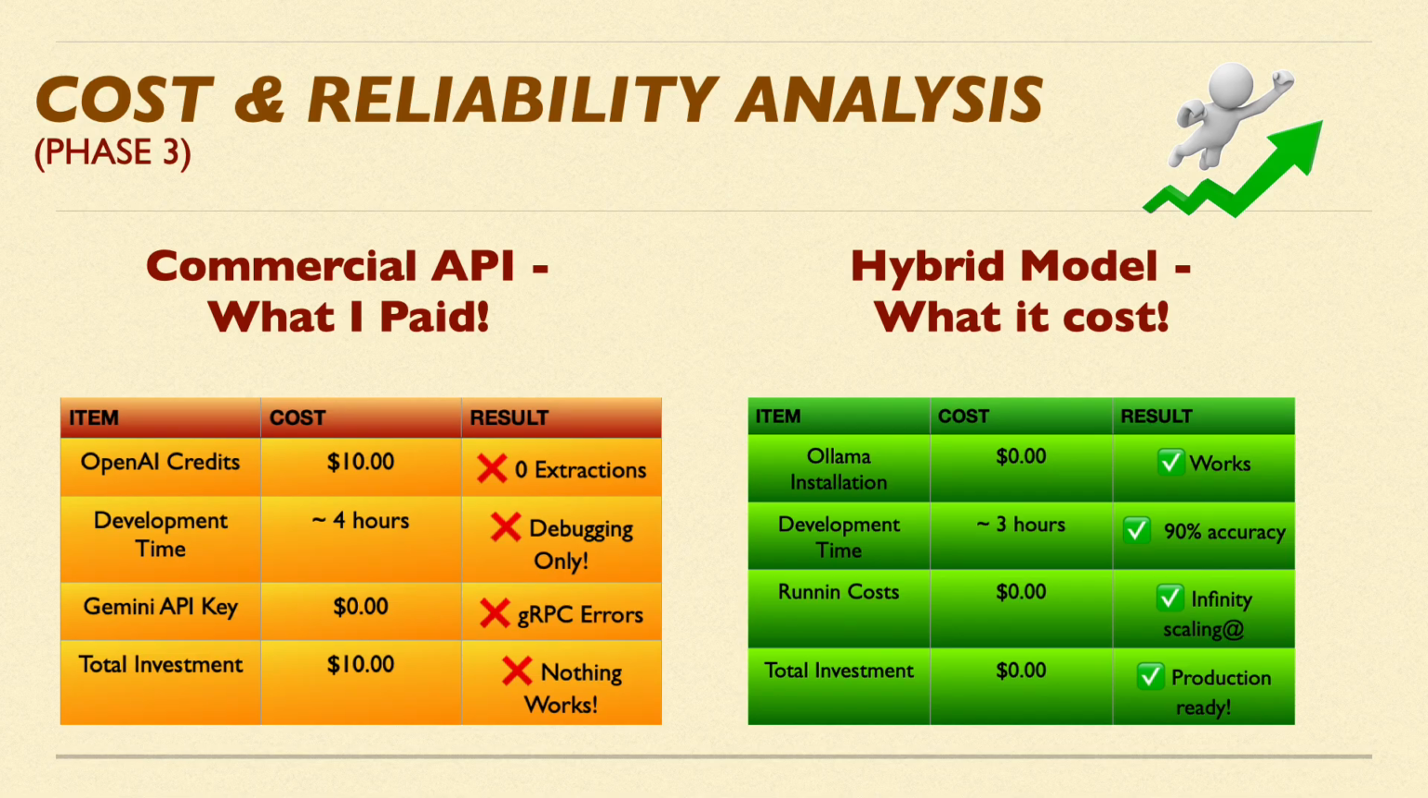What did my $0 get me with the hybrid approach? At hour 0, I install Ollama for free. In the first hour, I write up the hybrid extraction code. In the third hour, I test on 20 samples and achieve 90% accuracy. As a result, $0 was spent on a production-ready system that actually works.